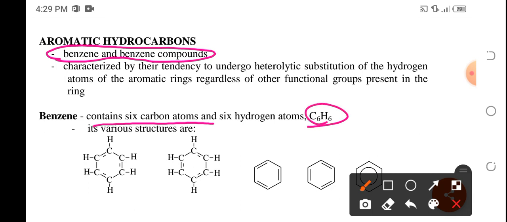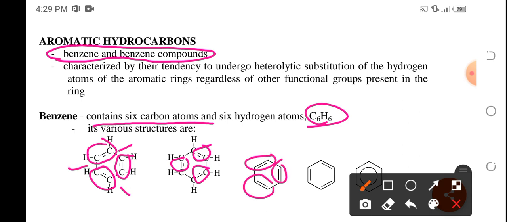Okay, with an alternating double bond. Okay, ano ibig sabihin alternating? So, ditong carbon atom meron, tas doon wala. Then, dyan meron, tas doon wala. Okay, and then, meron, tas doon wala. Okay, so, alternating double bond. Okay, ito yung alternating double bond. This is not a cyclohexane or cyclohexene. Rather, this is known as benzene, C6H6.